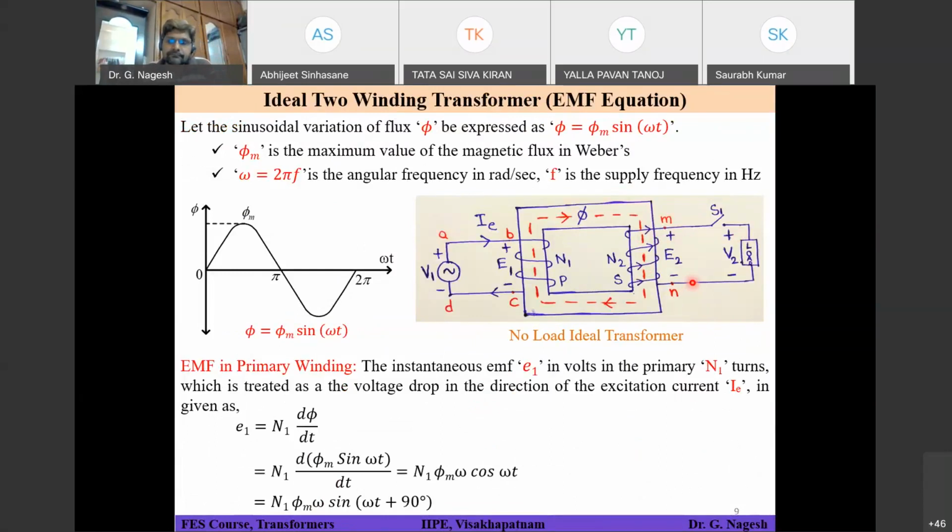That means if the winding pattern is opposite, like in the first case we said that the primary coil is clockwise and the secondary is anti-clockwise, so it is coming opposite. You're talking about primary, meaning the first coil. Yes, sir. Right. So if you are taking clockwise, one terminal will be positive and the other terminal will be negative. If you are taking anti-clockwise, then it will be opposite.